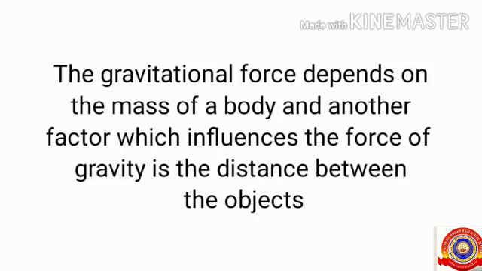On the basis of this, we can find out the factors that influence the force of mutual attraction between the earth and the body. The gravitational force depends on the mass of a body, and another factor which influences the force of gravity is the distance between the objects. That means the factors affecting the gravitational force are the mass of a body and the distance between the objects.